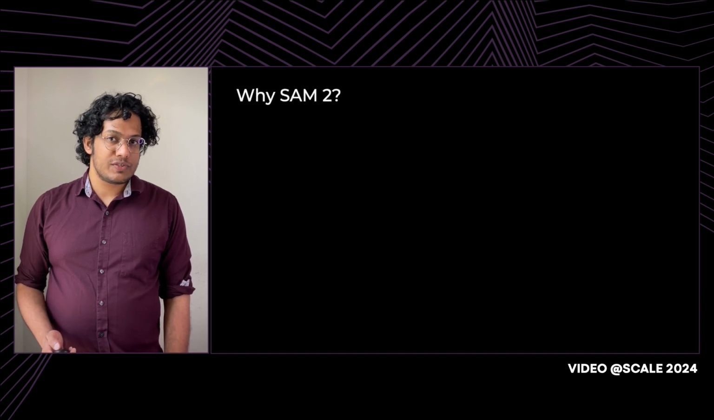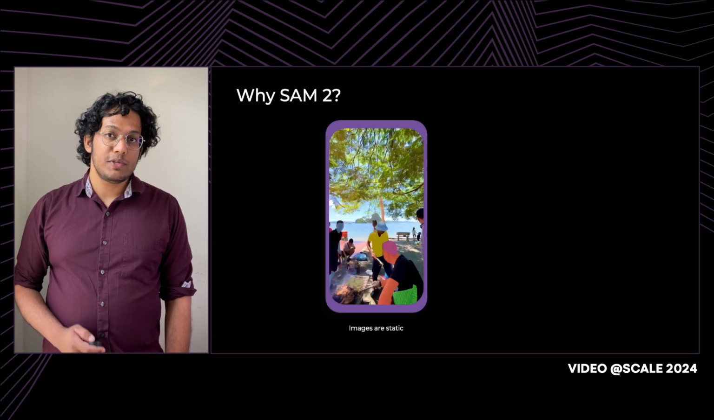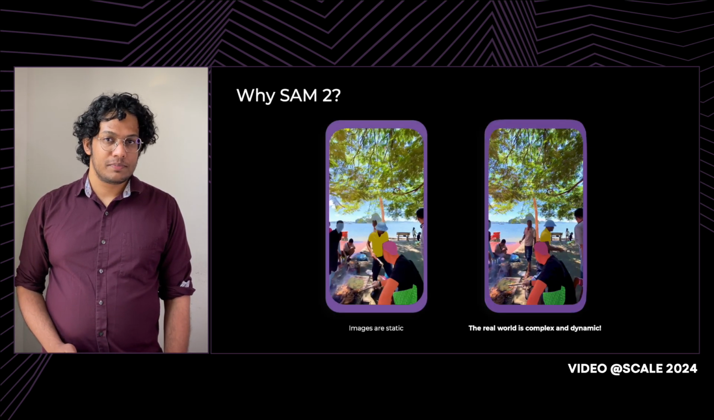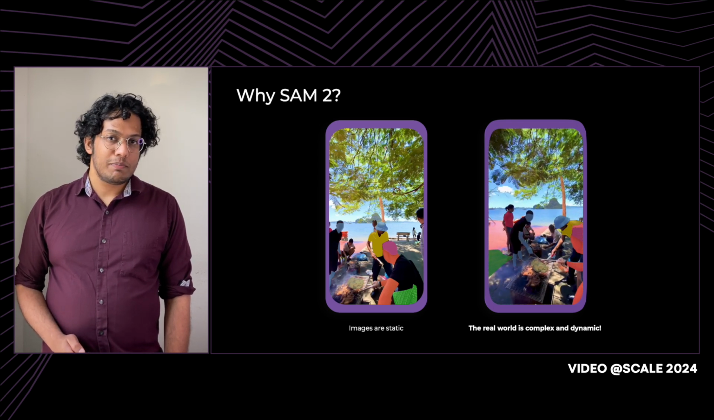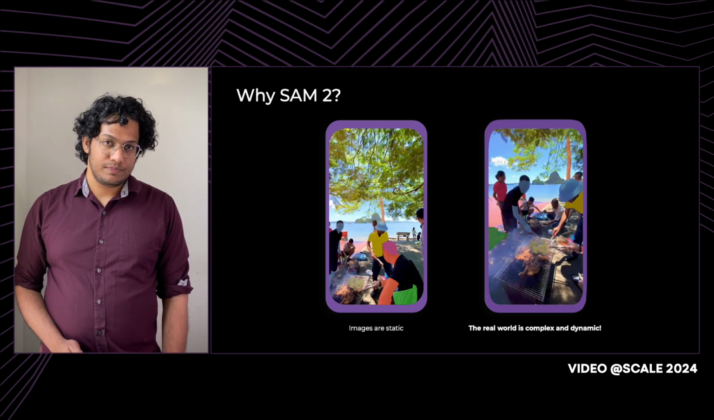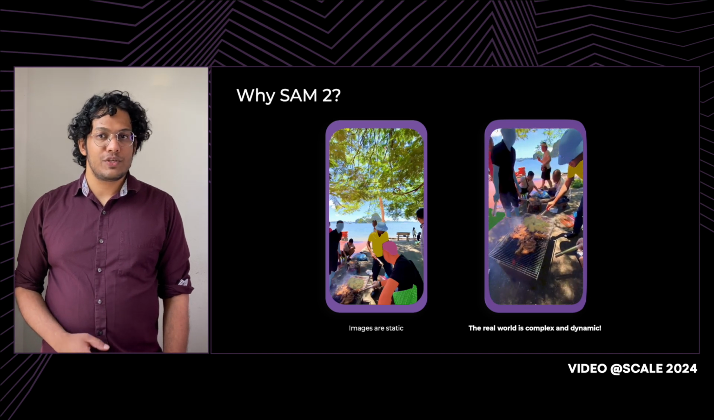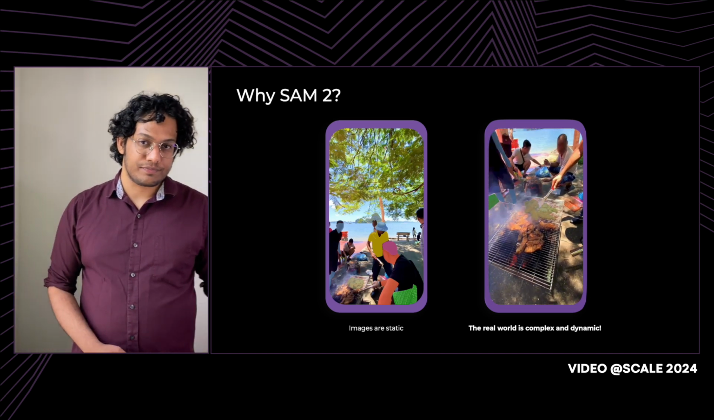All right, so SAM1 works really well for images. Why do we need SAM2? Well, images are only a static snapshot of the real world, which is complex and dynamic. If we want a truly universal visual segmentation system, it should apply to both images and videos. And in videos, what we want is a spatiotemporal mask or a masklet.